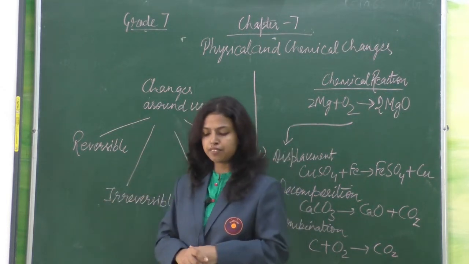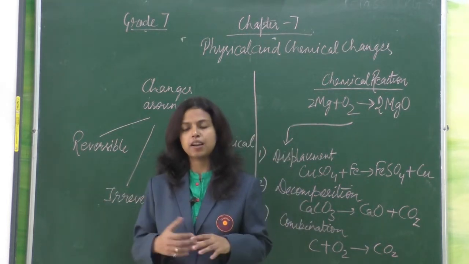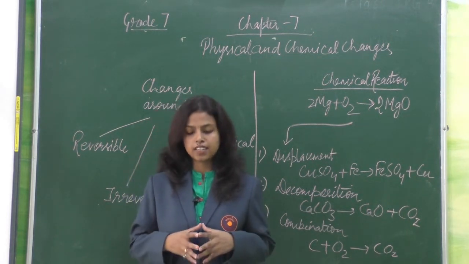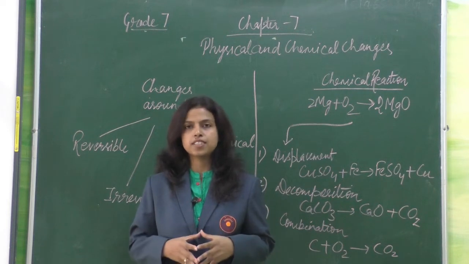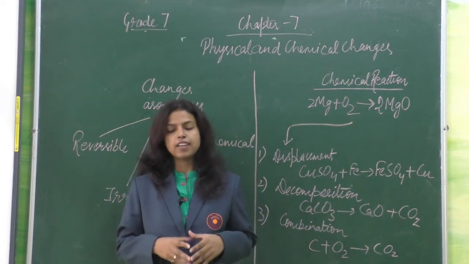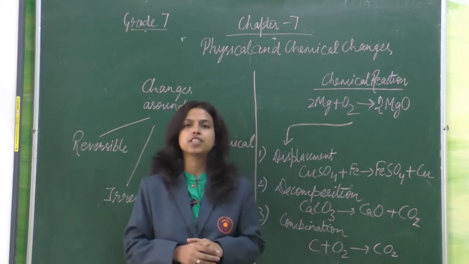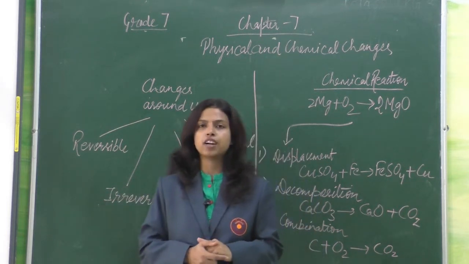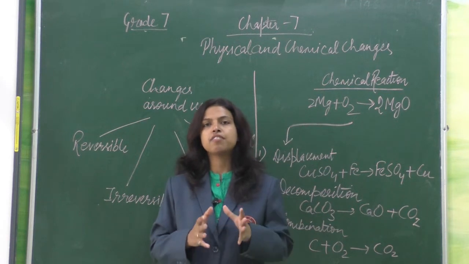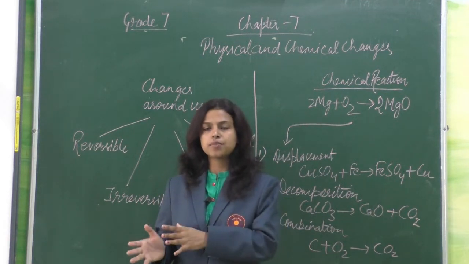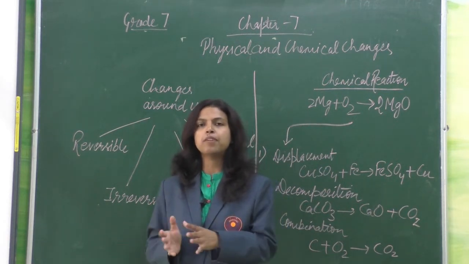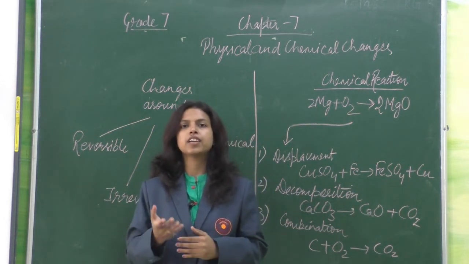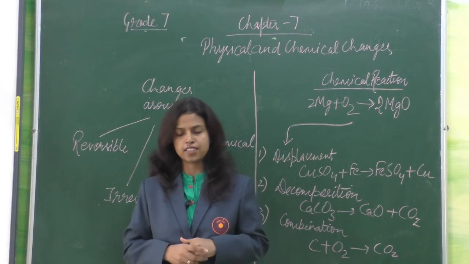In our daily life, we see many changes happening in our surroundings. There are certain changes in which original substance can be recovered by simple methods. These types of changes are called reversible changes. For example, melting of ice. So from ice we can get original substance, that is water, by melting. So it is a reversible process where we can recover the original substance.